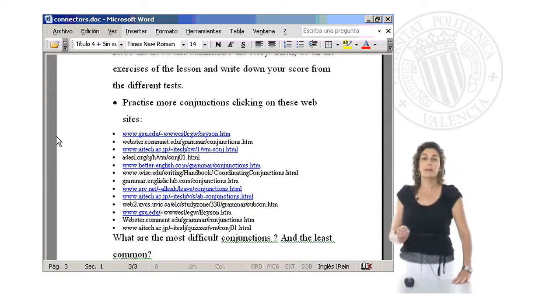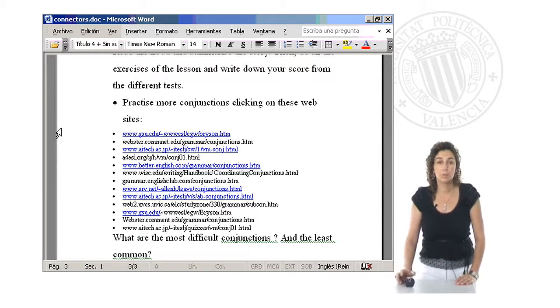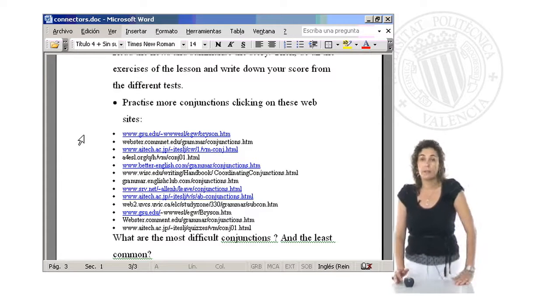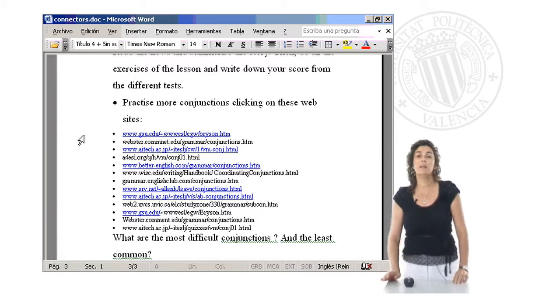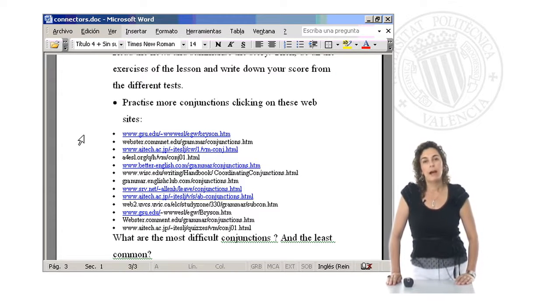Just click on the website and then they correct the exercises, and they are very useful. You can also use a textbook with keys at the end, but please practice the conjunctions, because really, as I said before, you have to know how to use them.